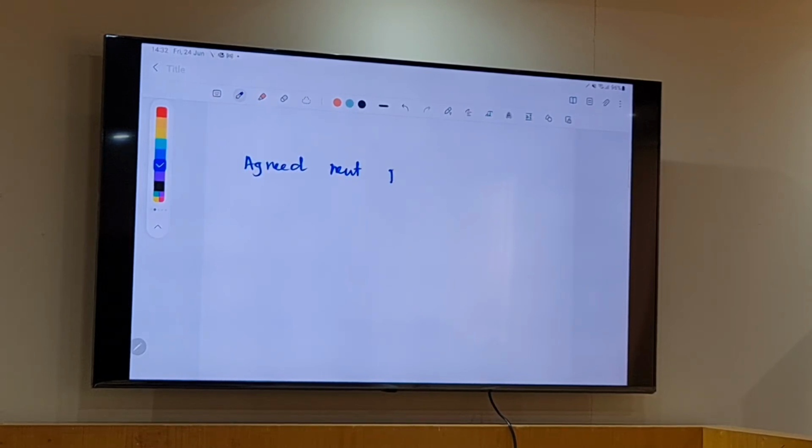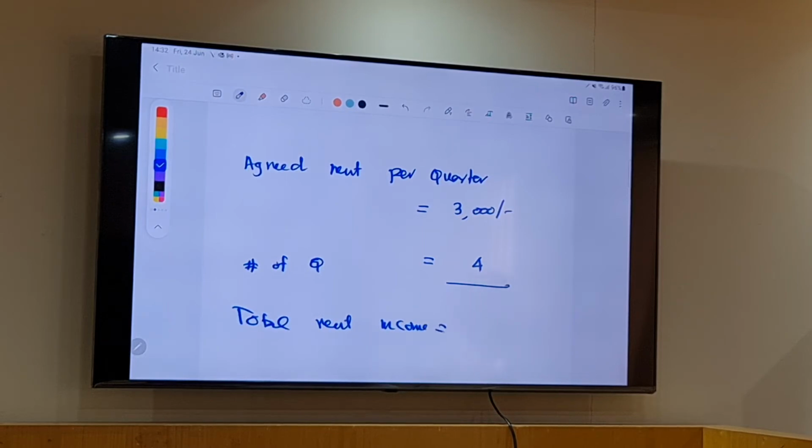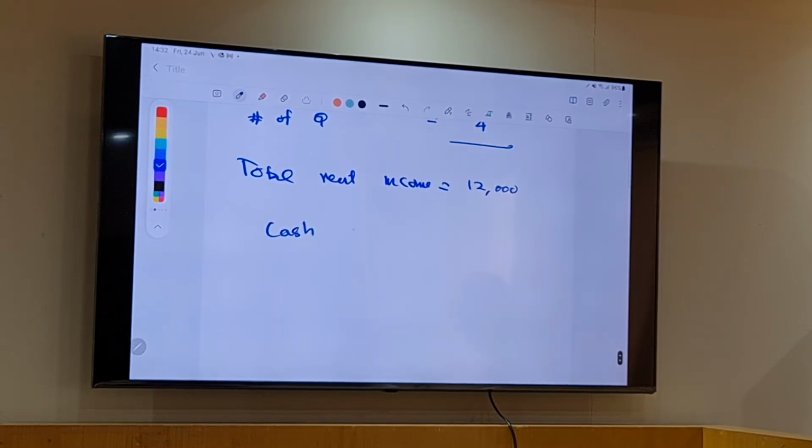Rent per quarter. Number of quarters. So total rent income, how much? 12,000. Cash received. How much did she receive? 9,000.